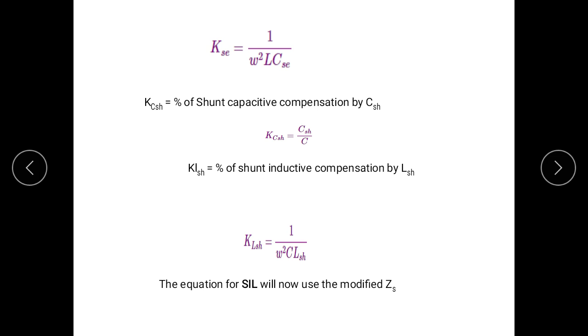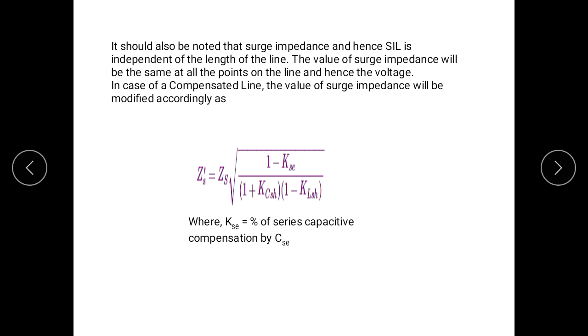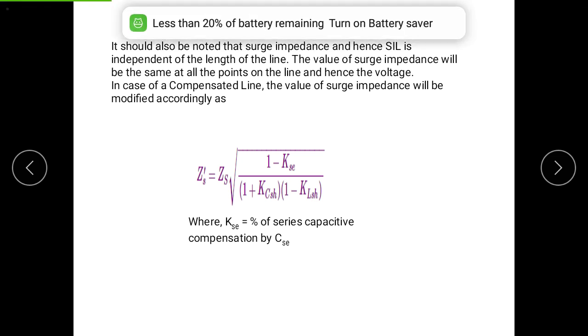But in case of shunt capacitance compensation, the value of surge impedance also decreases, which also increases SIL loading.